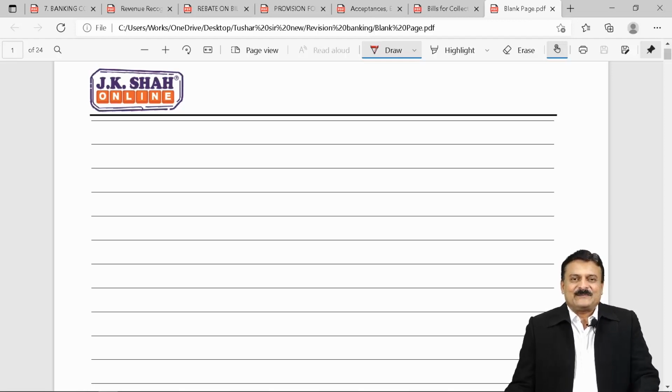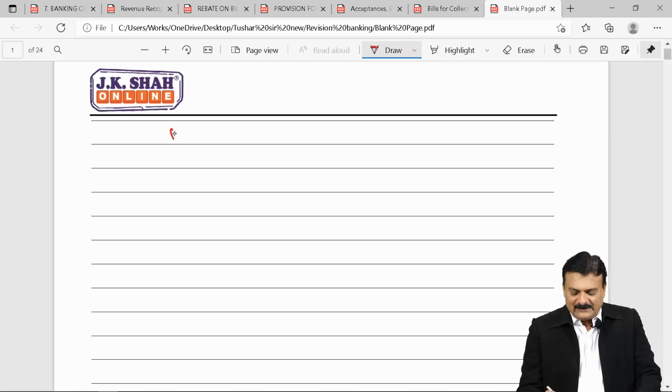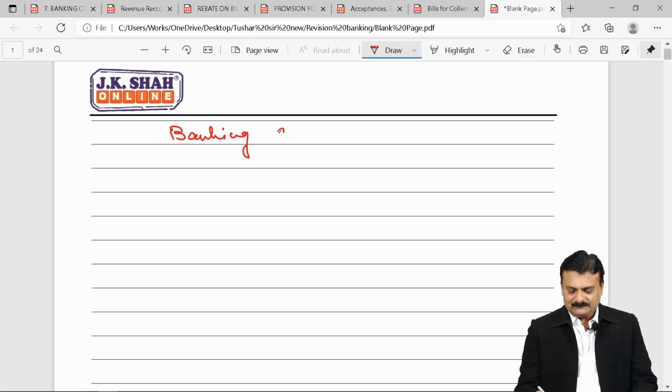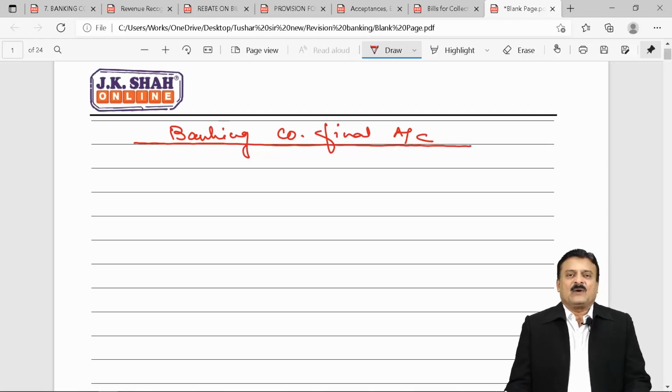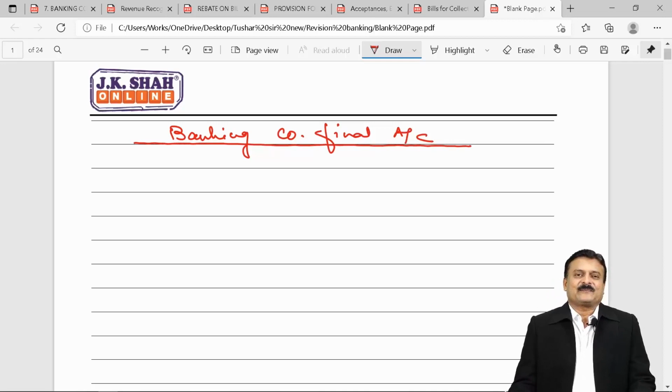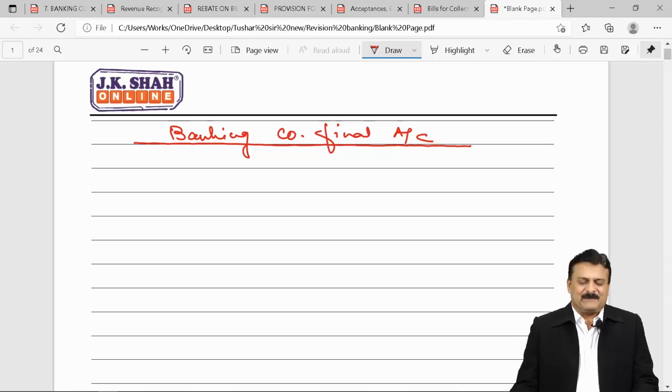And today, I'm starting with revision of the most vital and most important chapter, Banking Company Final Account. Vital in the sense, every paper has it. Every paper, I mean. There's no exception to it.